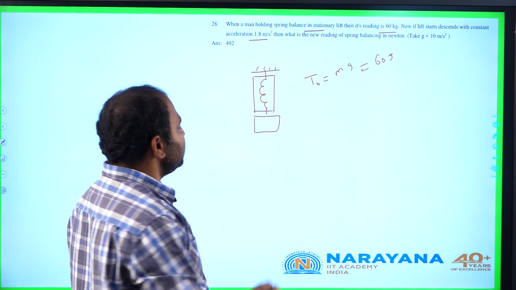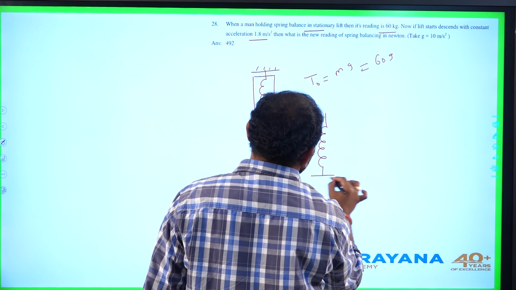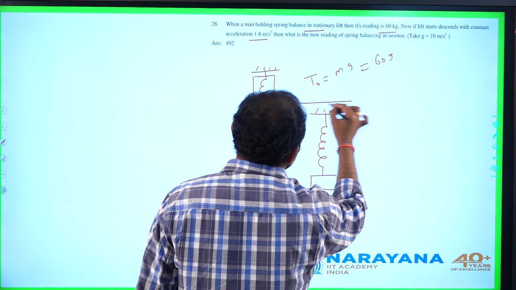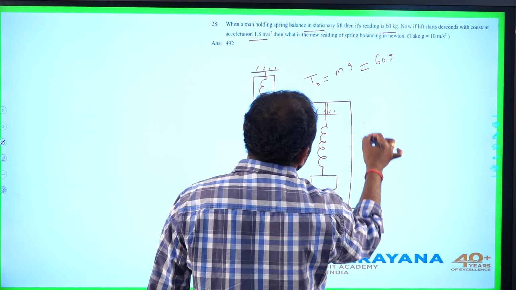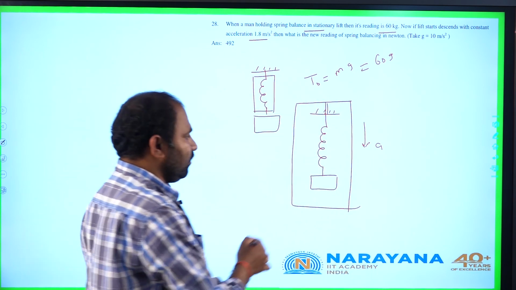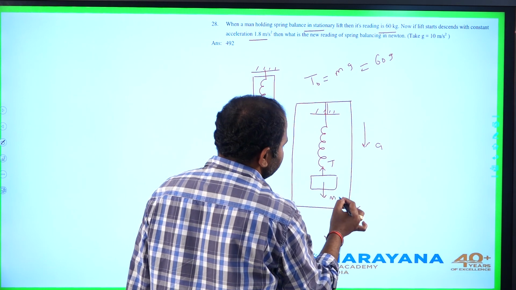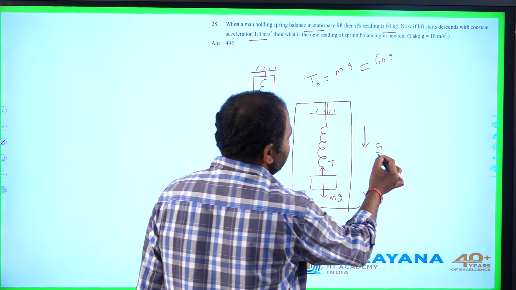Now it starts descending downward with constant acceleration 1.8 meter per second square, assuming the whole system is accelerating down with a. Now the equation of motion for the block can be written as, if T is the tension, mg is the gravitational force acting on the block, the downward acceleration is a.